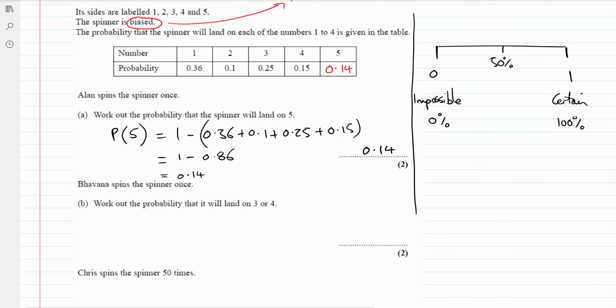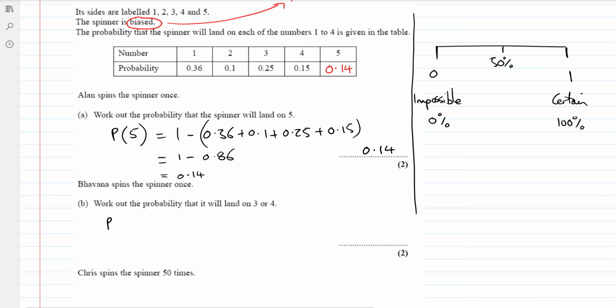So this is if you're spinning it once. Bavana spins the spinner once as well. Read the question carefully. Work out the probability that it will land on a 3 or a 4. So when he spins this, he's saying the outcomes he wants, we call it an outcome, what's going to happen. He's happy with getting a 3 or a 4. So the chances are going to increase of what he wants, his eventual outcome. If it was just a 3, there's only one option, it can only be a 3. But if it's a 3 or a 4 that he wants, then you're increasing the number of outcomes. So the chances go up.